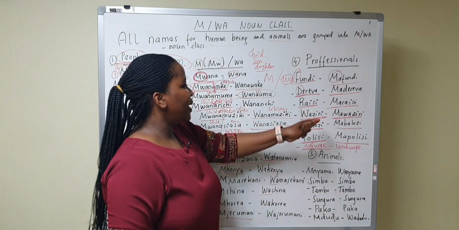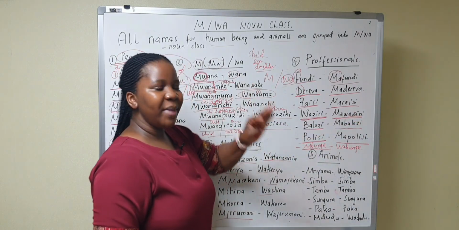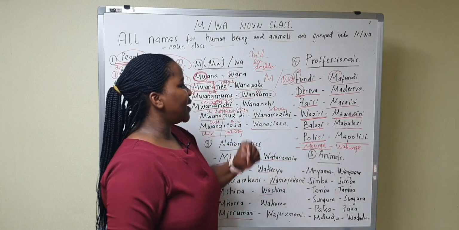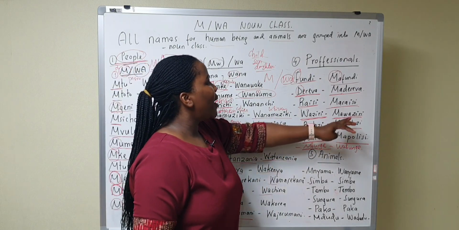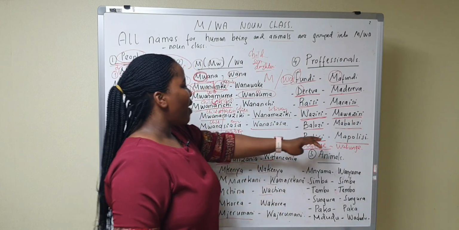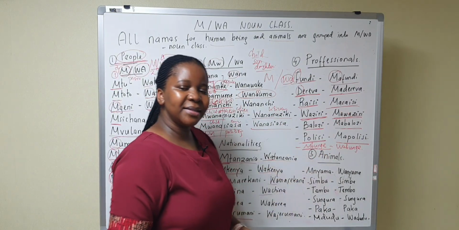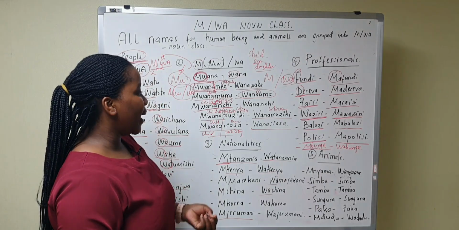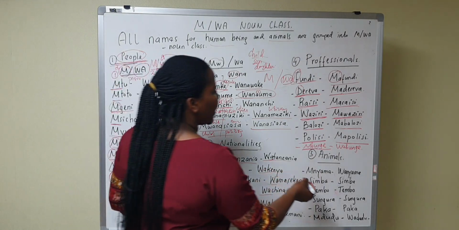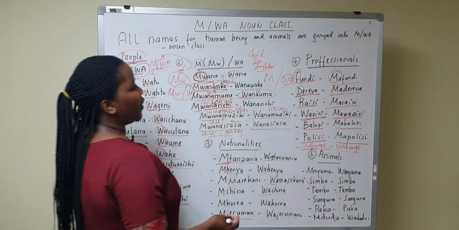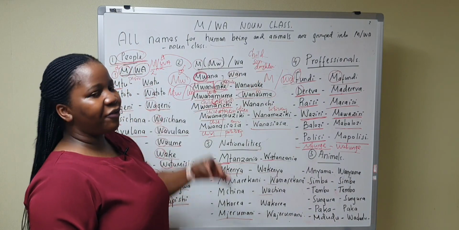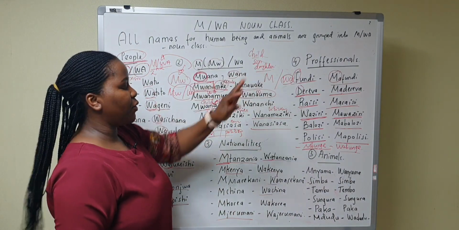Waziri, minister, mawaziri, ministers. Barozi, ambassador, mabarozi, ambassadors. Polisi, a policeman, mapolisi, policemen. Okay? Mbunge, wabunge. So the fourth group is for professionals.